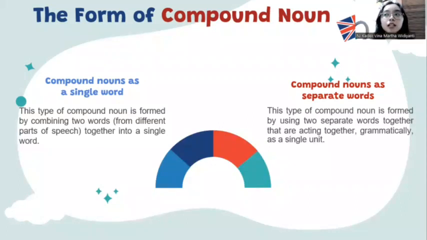Or we can also use a hyphen, for example, brother-in-law. So they are brother, hyphen, in, hyphen, law. It's one of the examples of compound nouns as separate words.